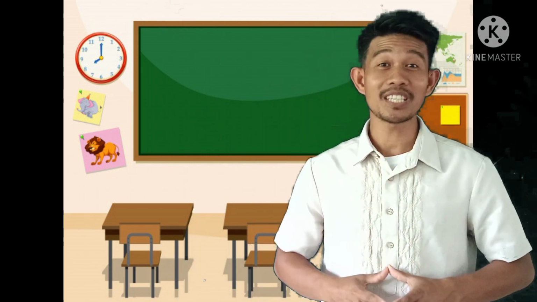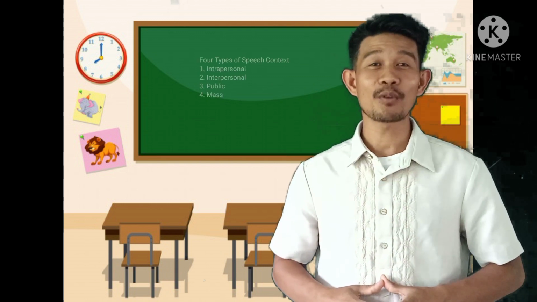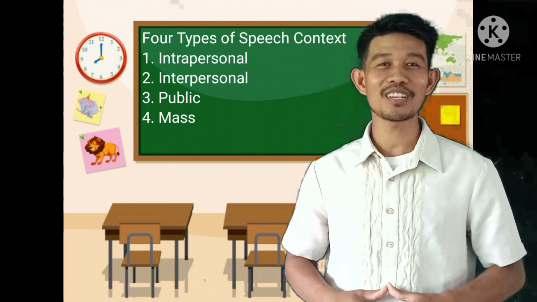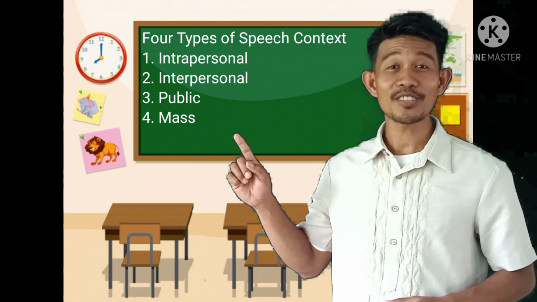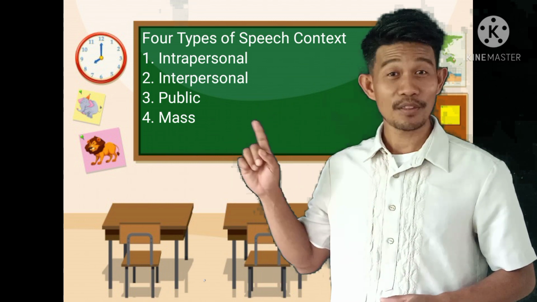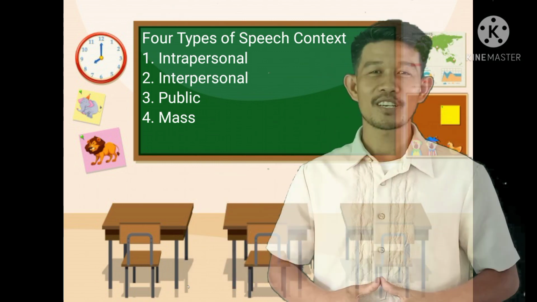And that's it for the types of speech context. Always remember, class, that there are 4 types of speech context. The first one is the intrapersonal communication. The second one is the interpersonal communication. The third one is the mass communication. And the last one is the public communication.